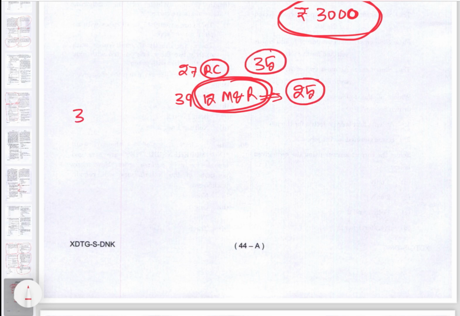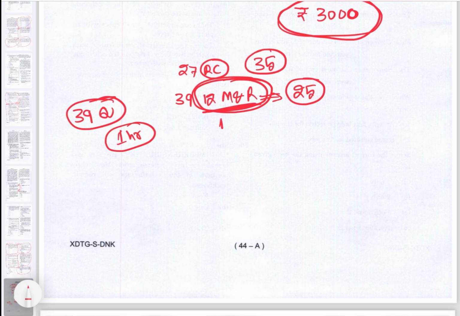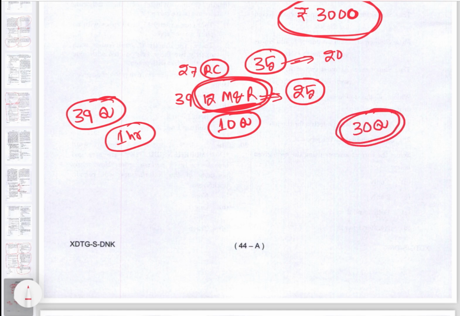So now I am done with 39 questions and the time is 1 hour. Out of these 12 questions, if I get 10 right, because those are questions in which I am comfortable, I have practiced them, I know the concepts. So 10 questions right, and out of the 27 I get 20 right. So now overall I have 30 questions right, and now I am left with 1 hour.